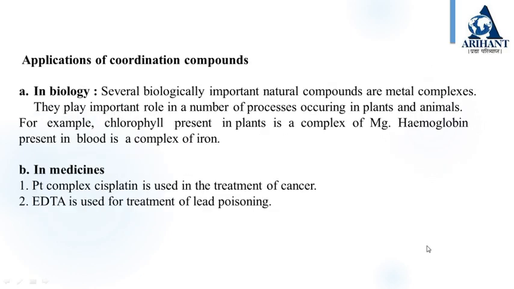Now we will see the applications of coordination compounds. In biology, several biologically important natural compounds are metal complexes. They play an important role in a number of processes occurring in plants and animals. For example, chlorophyll present in plants is a complex of Mg. Hemoglobin present in blood is a complex of iron. In medicines, the Pt complex cisplatin is used in the treatment of cancer. EDTA is used for treatment of lead poisoning.